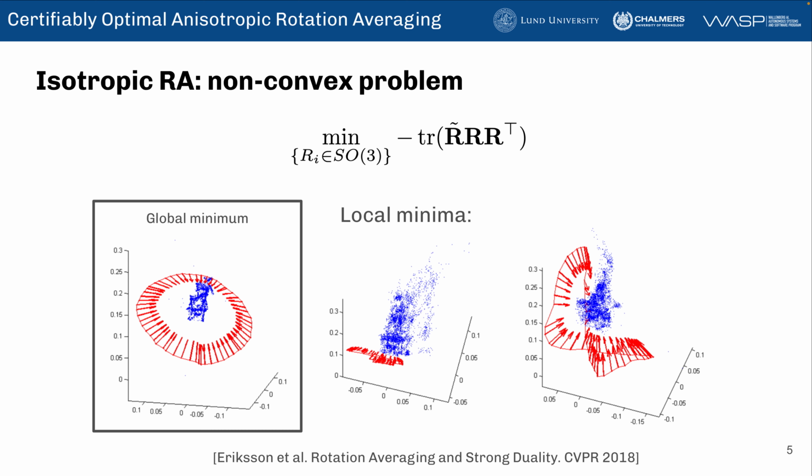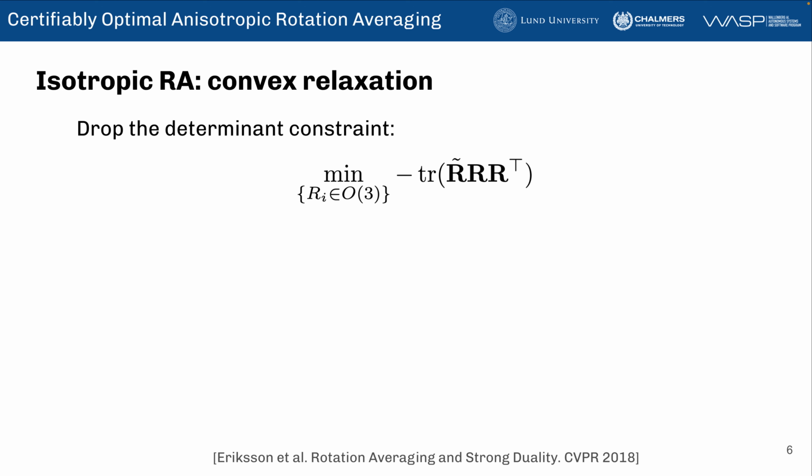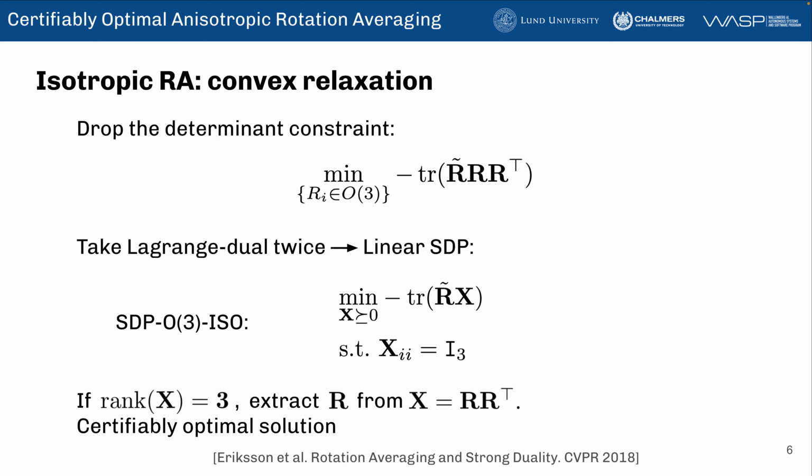This problem is non-convex and has many spurious local minima, but it was shown that the convex relaxation can be obtained with certain conditions for strong duality. We note that to achieve that, one has to drop the determinant constraints. In other words, to optimize over O3 instead of SO3.